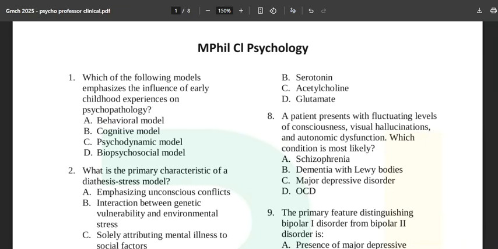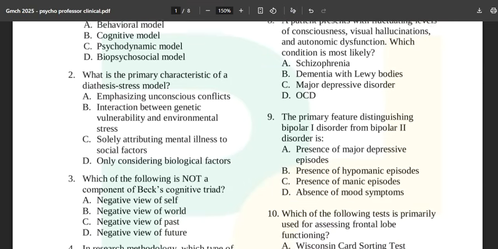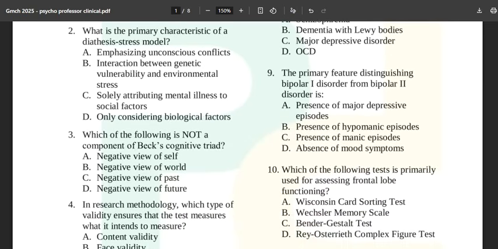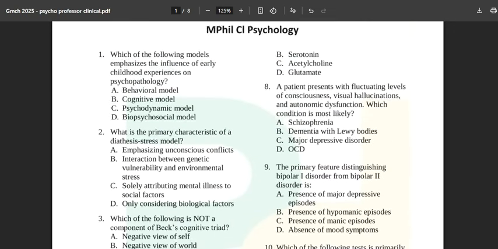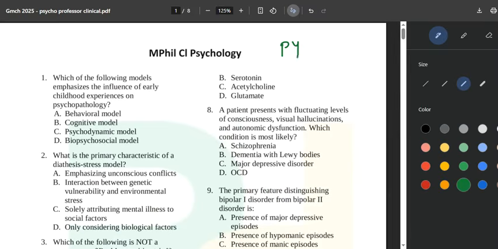recently, and the questions are what? There is one little trick, or we can say one little twist, in this examination: they have increased the number of questions that are asked from the therapies. But apart from that, everything is simply your PYQ repeat. Okay, everything over here is a PYQ repeat.